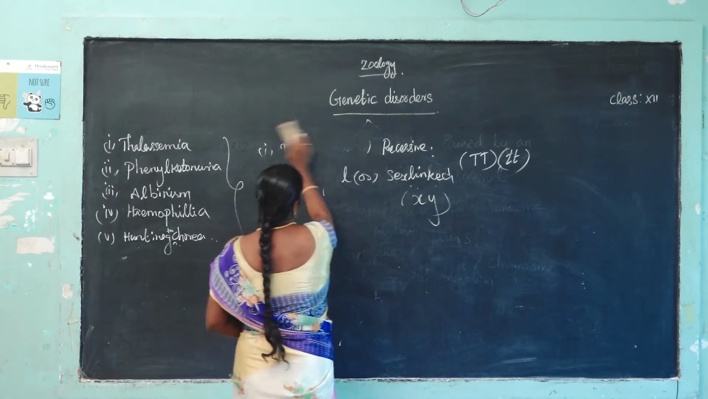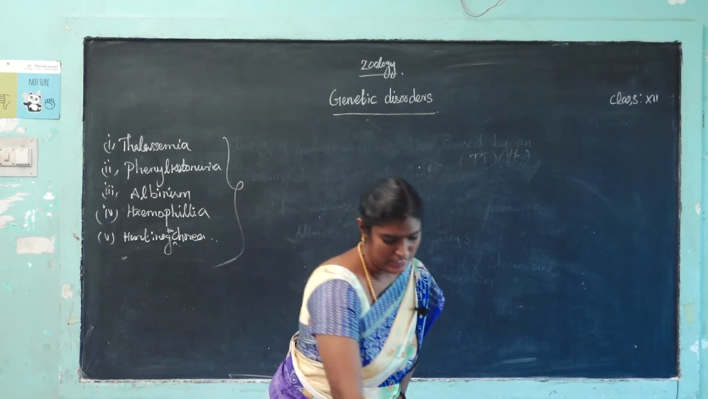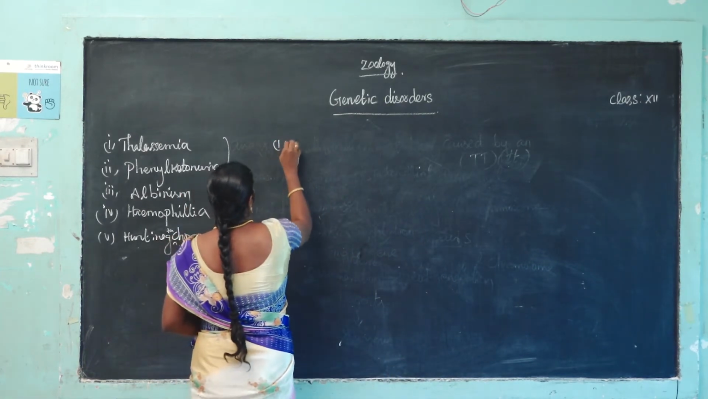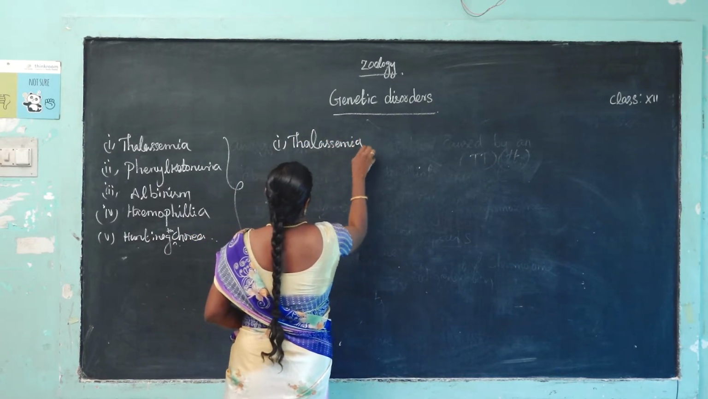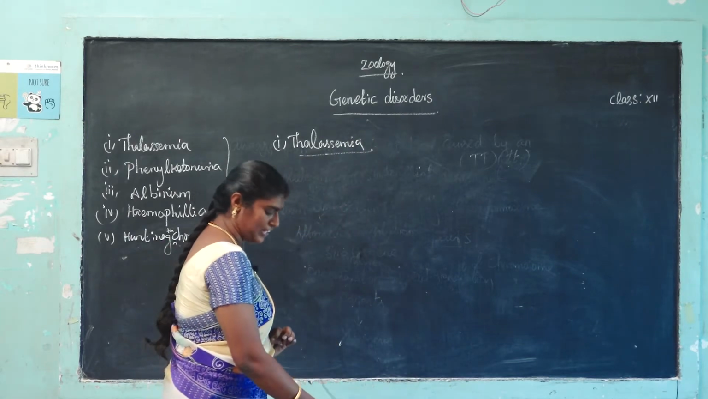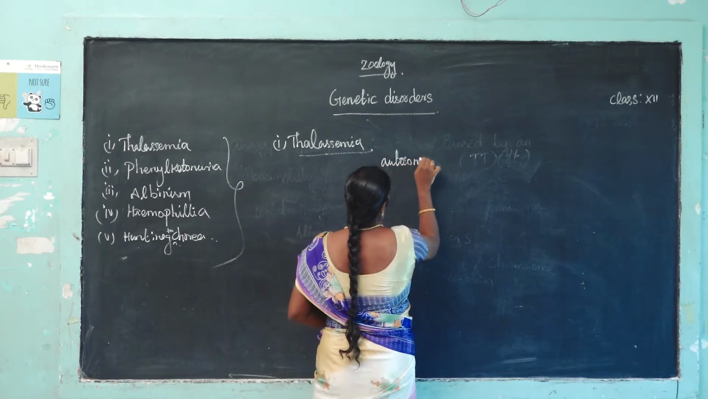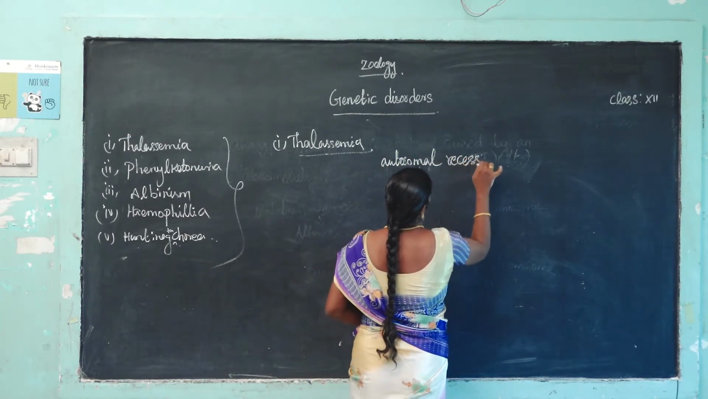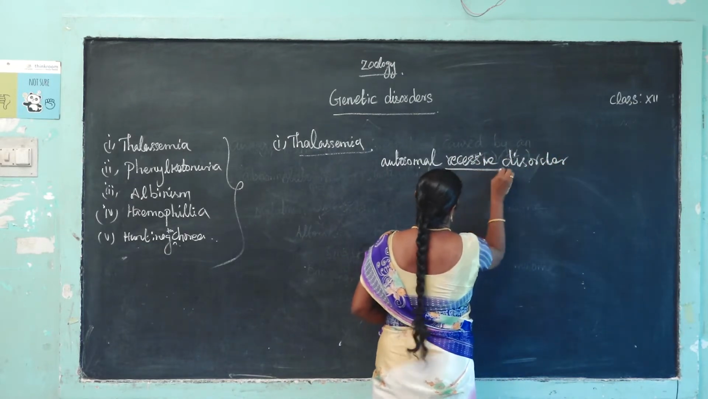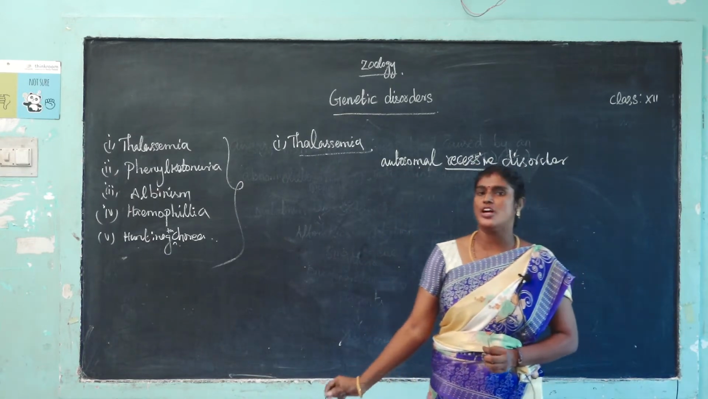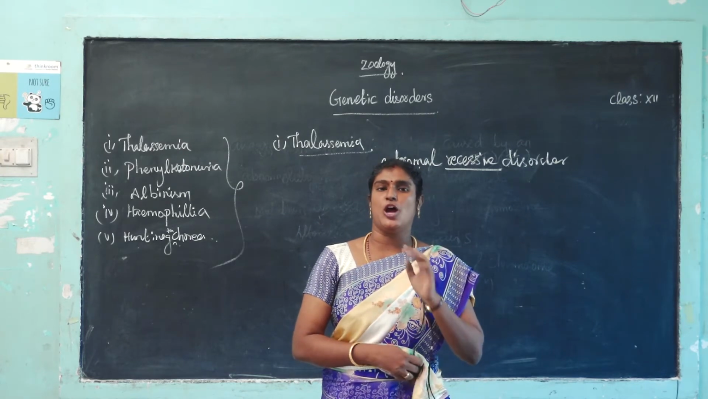Next topic, first we see the disease thalassemia. Thalassemia is an autosomal recessive disorder. It is very important, learn it: autosomal recessive disorder. It is caused by gene mutation, resulting in erythroplastic anemia.